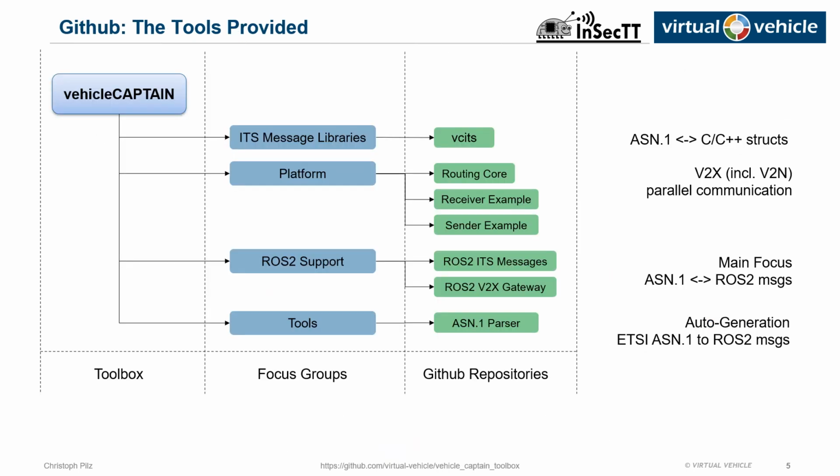The vehicleCAPTAIN toolbox assists the explained data exchange with several software components provided as free and open source software. The provided categories are libraries for encoding and decoding, platform software to enable quick setup and communication, ROS2 support for V2X messages, interfaces to physical hardware, and special tools to assist the other packages. The following slides will discuss parts of the toolbox in more detail.